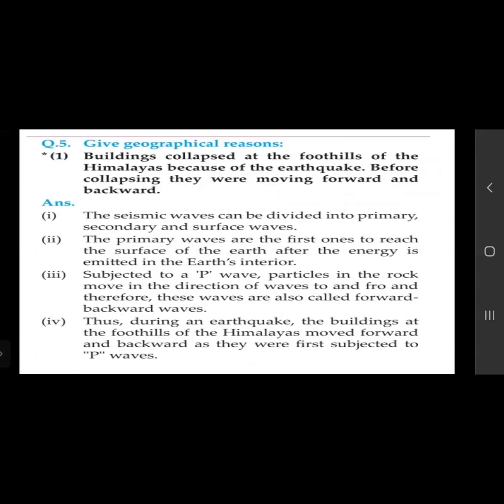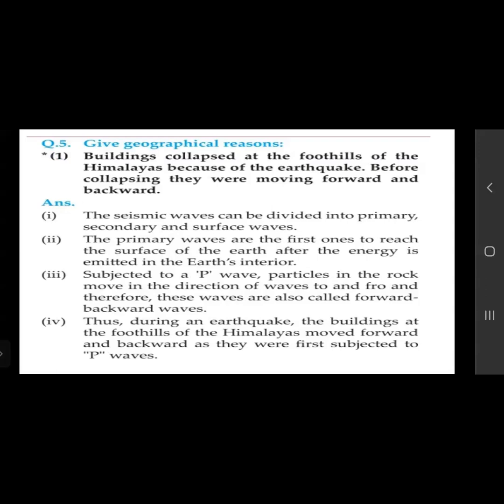Now, building collapse at the foothills of the Himalayas because of the earthquake. Before collapsing, they are moving forward and backward, which means primary waves. We know that primary waves are the first ones reaching; the three waves are primary, secondary, and surface. The particles in the rocks move in the direction of the waves, to and fro.